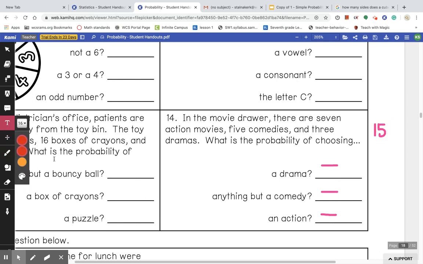So if you want, you could already put those on the bottom. All right, so we have to find the probability of choosing a drama. Well, we have 3 dramas, so the probability of choosing a drama would be 3 out of 15.